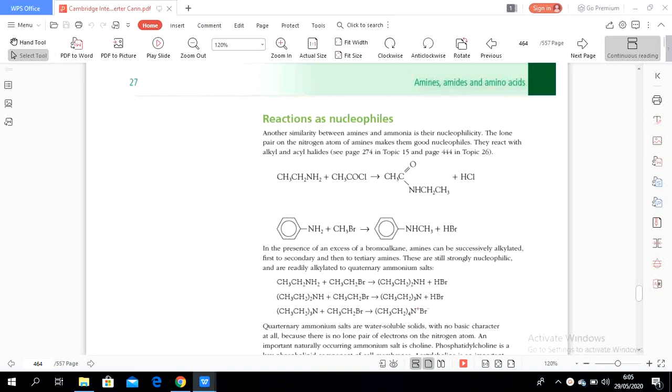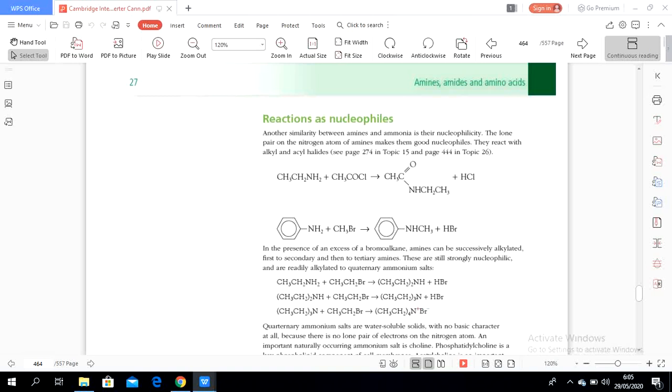Another similarity between amines and ammonia is their nucleophilicity. The lone pair on the nitrogen atom of amines makes them good nucleophiles. They react with alkyl and acyl halides.